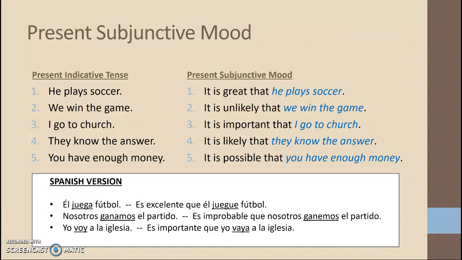So if we didn't have those first halves, es excelente que, es improbable que, es importante que, we wouldn't have to worry about the subjunctive mood at all. But because we do work with complex sentences, we then have to employ the subjunctive mood. But remember, when translating into English, there is no difference. The present tense and the present subjunctive translate the same.